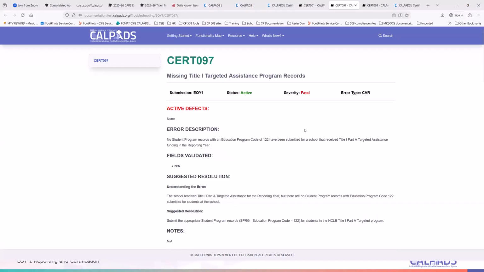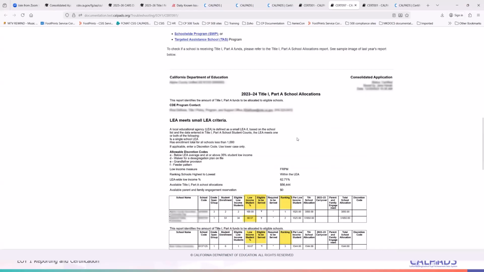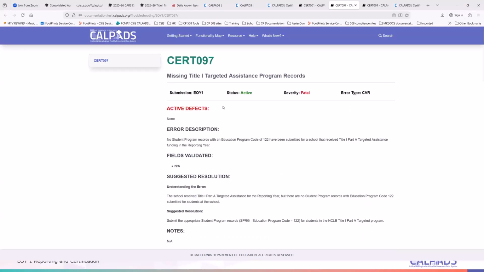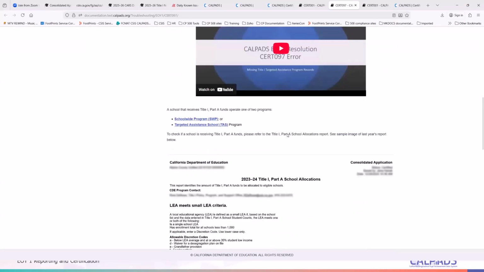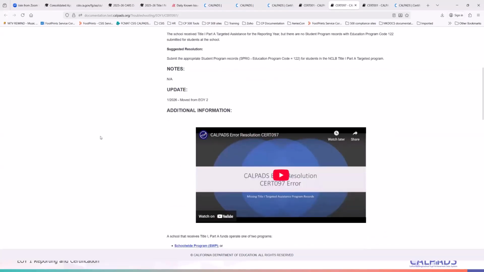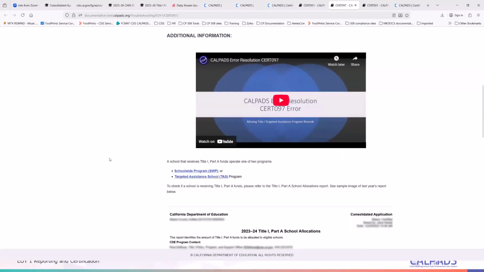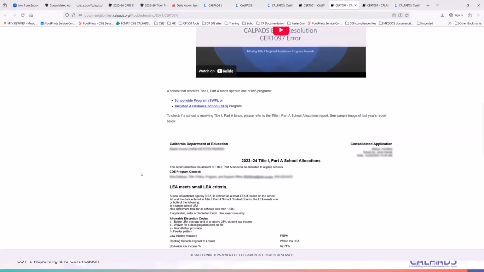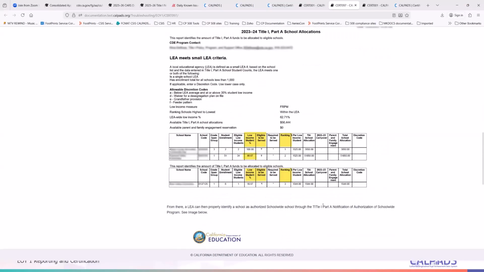However, if the school is indeed receiving Title I funding and is not within the school-wide program, then you have to submit a Program 122 record. So again, additional information on how to resolve the error is in the CalPADS user manual CERT 97 error page.